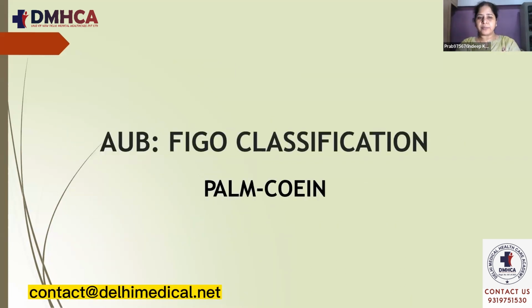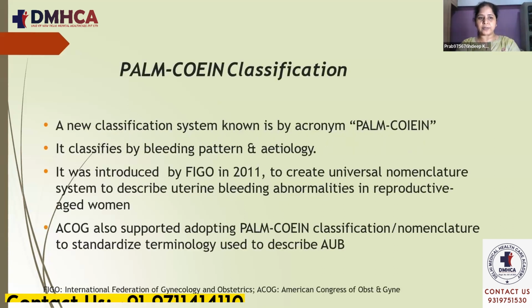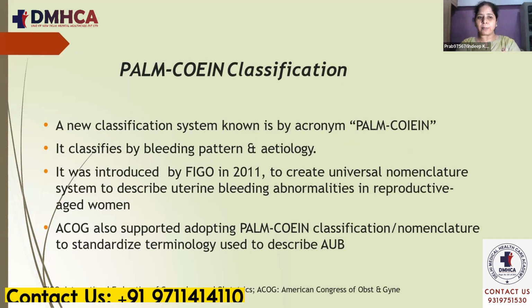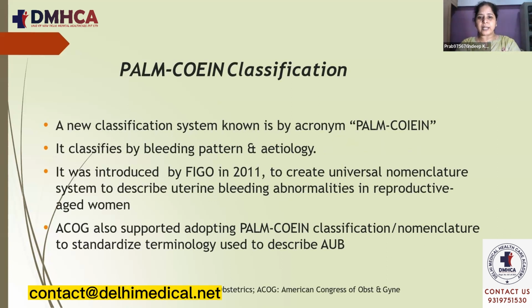Now the term used is abnormal uterine bleeding, which has been classified by FIGO as the PALM-COEIN classification. This classification, by bleeding pattern and etiology, was introduced by FIGO in 2011 to create a universal nomenclature system to describe uterine bleeding abnormalities in reproductive aged women.